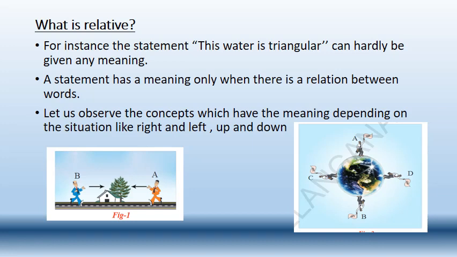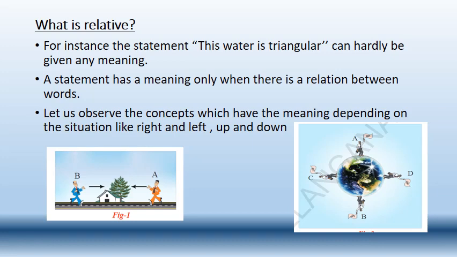Now we are going to learn about relativity. Relativity means there must be a relation. Let us see the statement, "this water is triangular." Is there any meaning for that statement? There is no meaning for the statement. We already learned in the previous lesson that water or any type of liquid doesn't have any shape. It contains only volume. So the statement, "the water is triangular," is not at all meaningful.